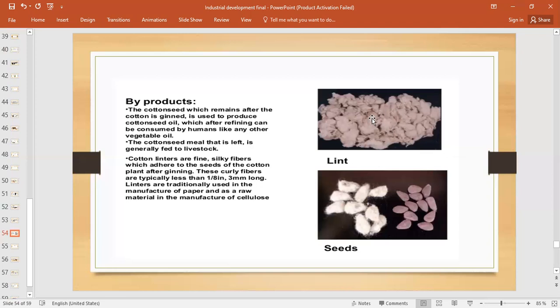These fibers are long. Lints are traditionally used in the manufacture of paper as a raw material, and also in the manufacture of cellulose. So what are those two byproducts of the cotton textile industry? First is cotton seed, and the other one is lint.